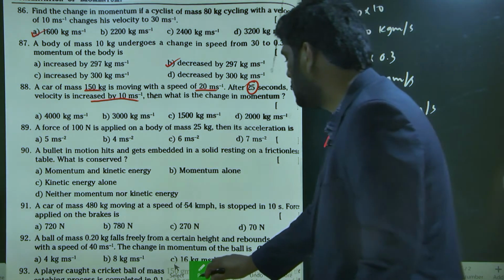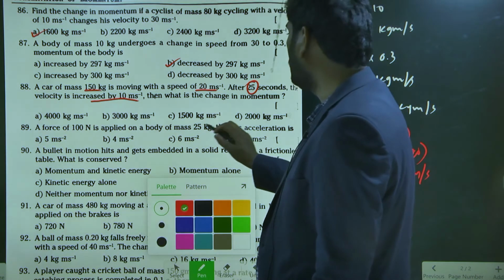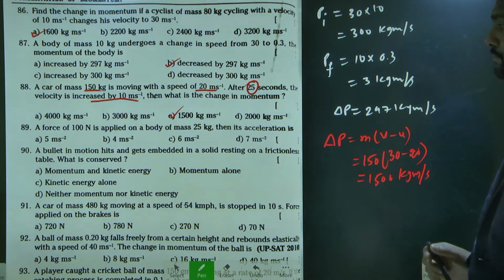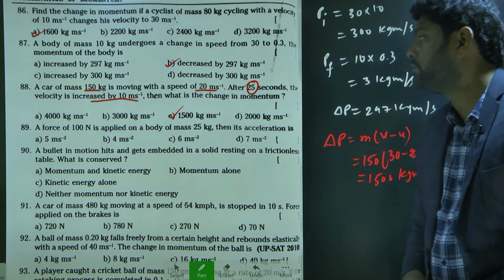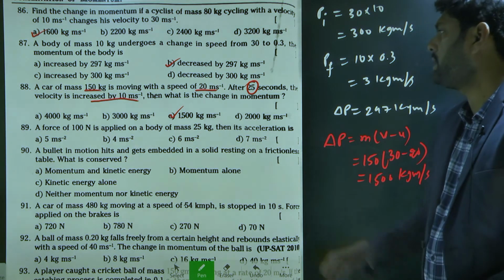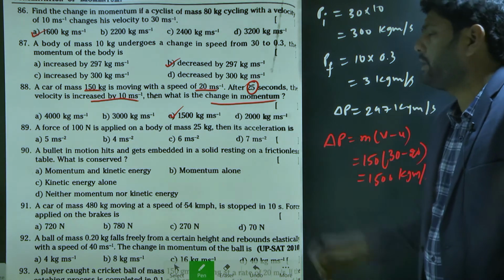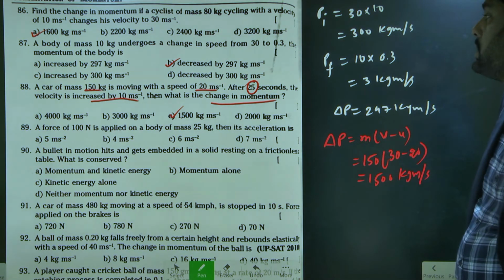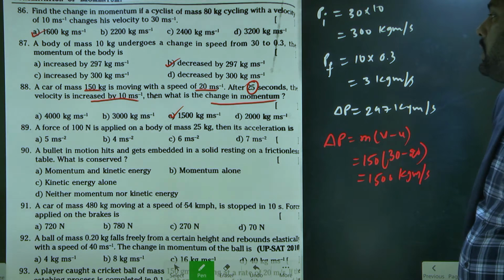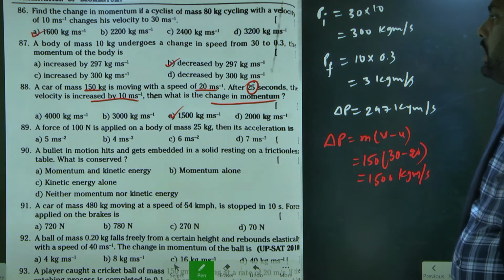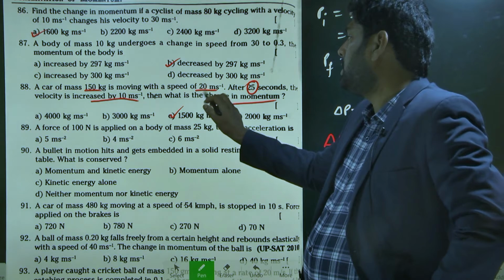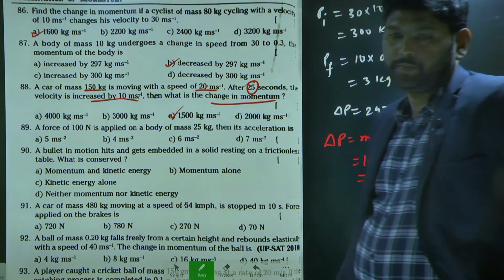So the answer is option C. Okay, now? So there's no use with time, sir. No use in time. Just they are asking for change in momentum, right? Yes. So for finding the force, we require the time. Can you guess why? What is the reason for changing this speed?